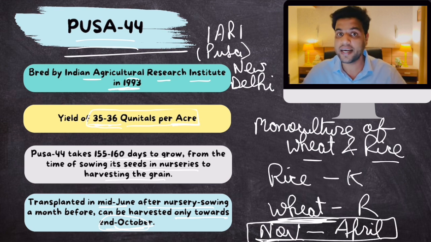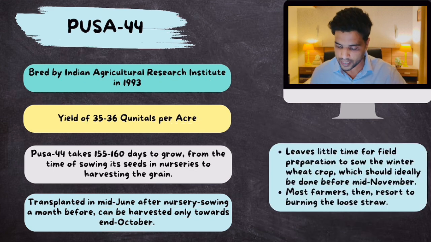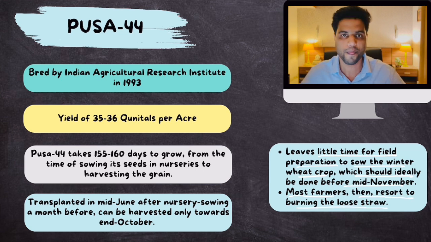As you can see, it leaves little time for field preparation to sow the winter wheat crop, which should ideally be done before mid-November. So most farmers then resort to burning the loose straw.